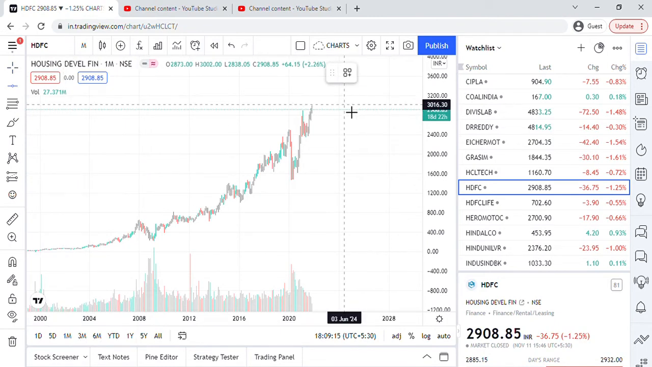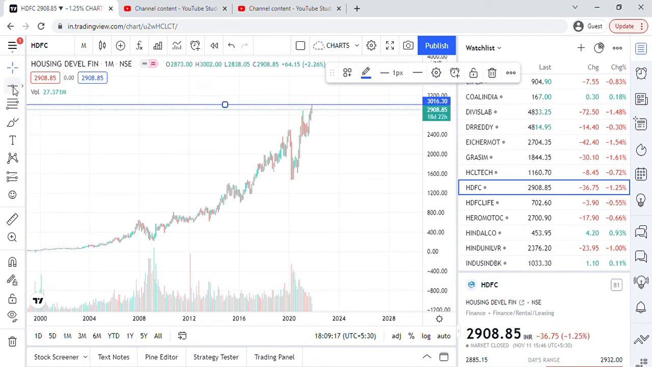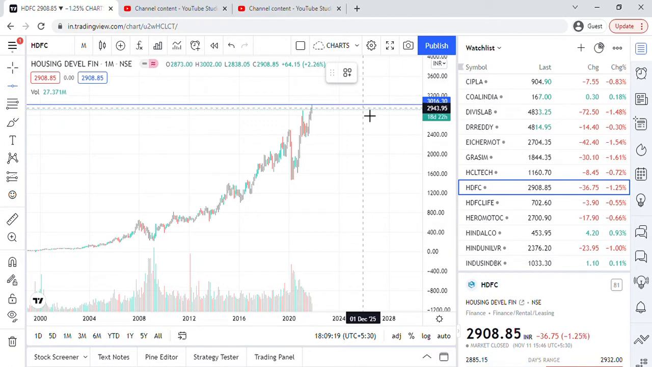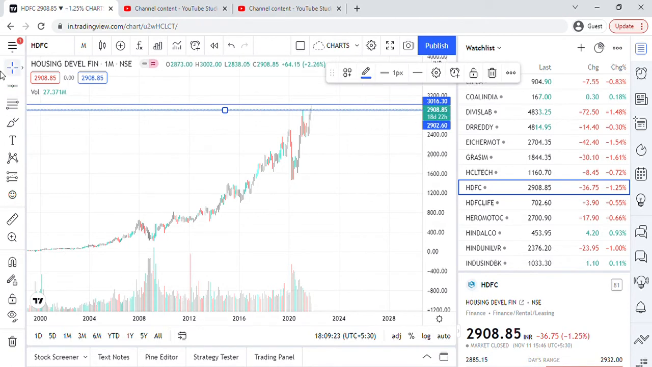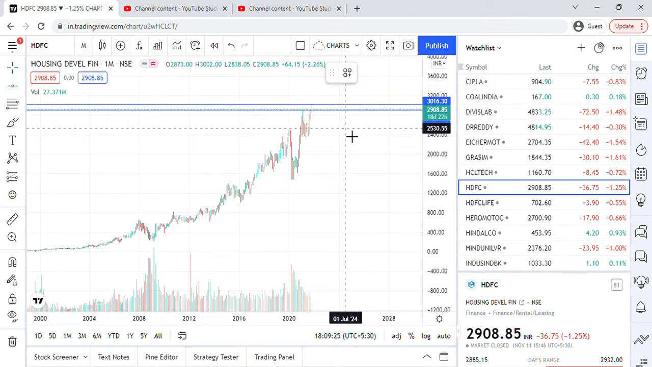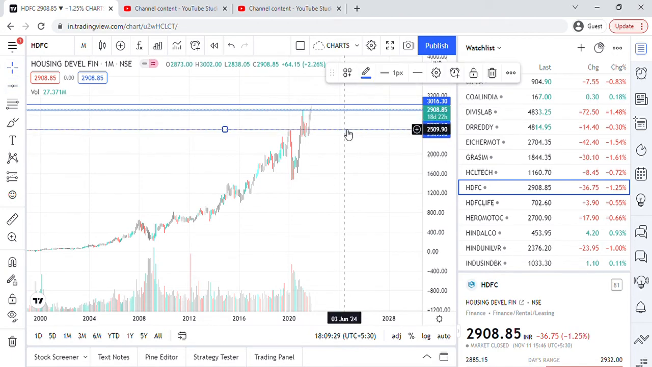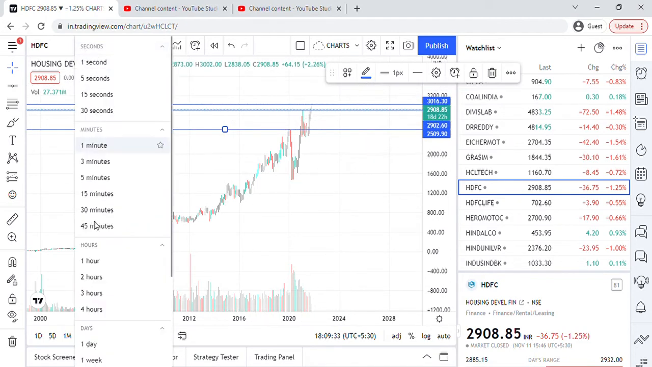One major support, see, support and resistance always come from swings. So this is a second one. This one is a major support, 2509. So by watching the monthly one, we are able to find these support and resistance.